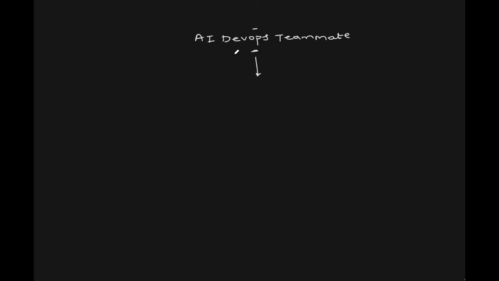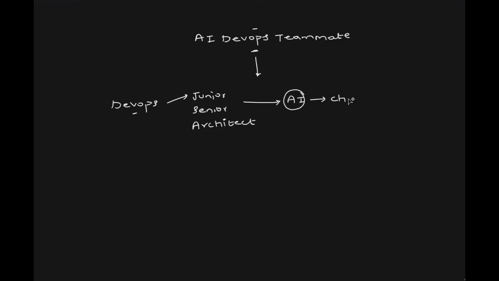First of all, what is this AI DevOps teammate and why do you need this? Today, if you look at DevOps teams, they have different people within the team, like junior DevOps engineers, senior DevOps engineers, and sometimes architects as well. Now, what most people do today is make use of AI. It has become a common thing. They usually go to ChatGPT, or within the organization, if ChatGPT is blocked, they go to Copilot, whichever they have access to, and they ask questions to the Copilot.